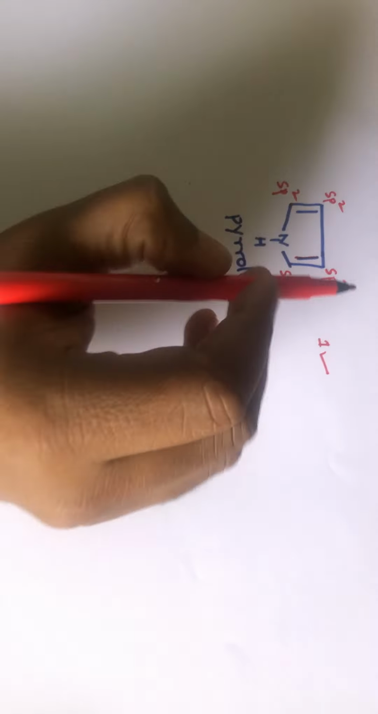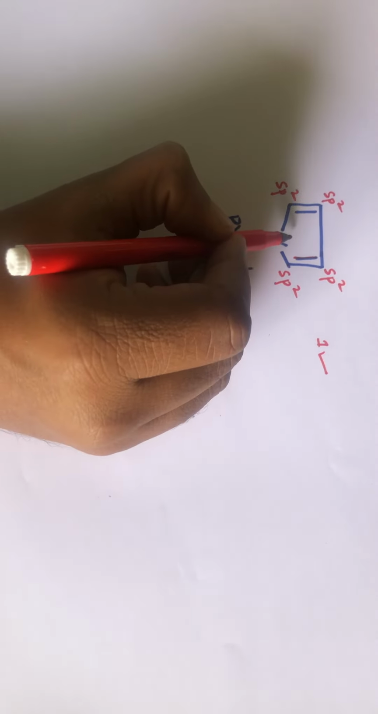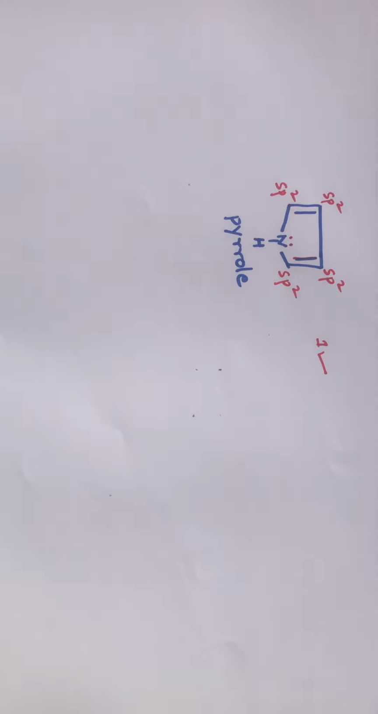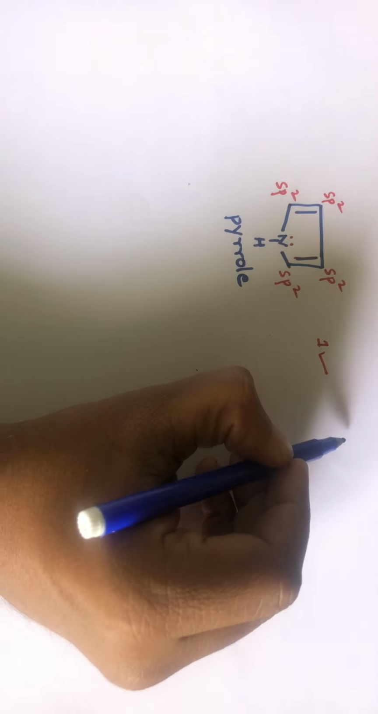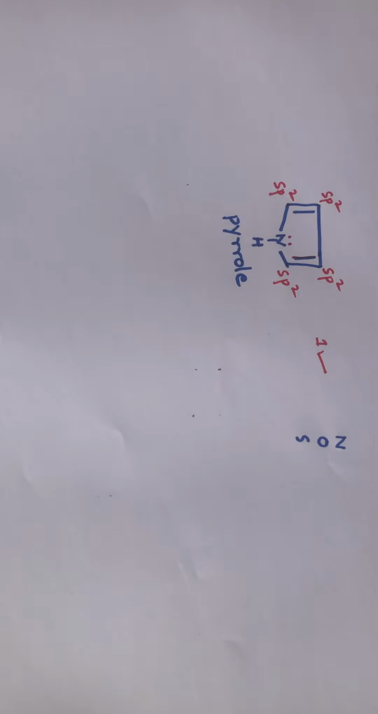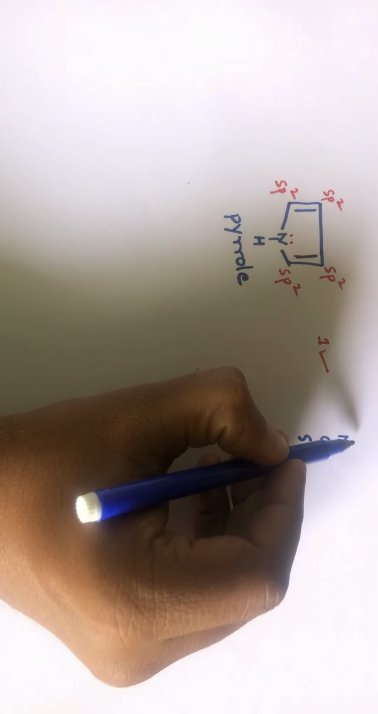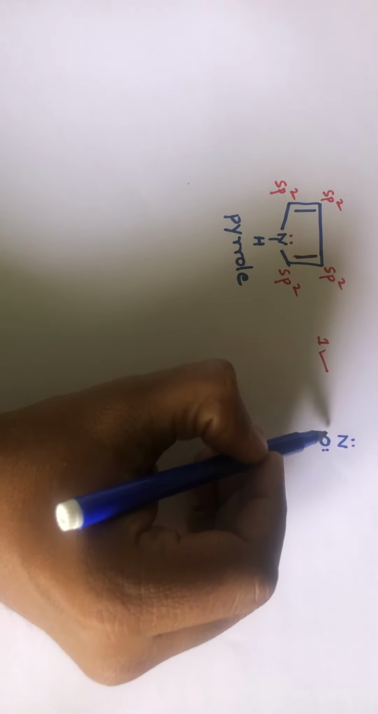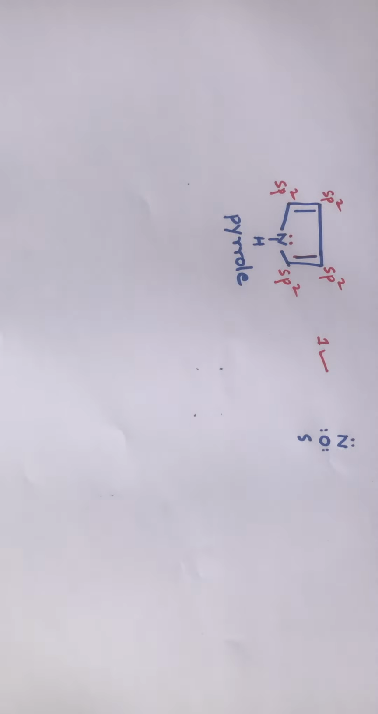Now see, nitrogen contains a lone pair of electrons. What is this lone pair? Generally nitrogen, oxygen, sulfur all contain lone pairs of electrons. Nitrogen contains one lone pair of electrons, oxygen and sulfur contain two lone pairs each. These are the electrons that are not involved in bonding, so they are available on the nitrogen atom.